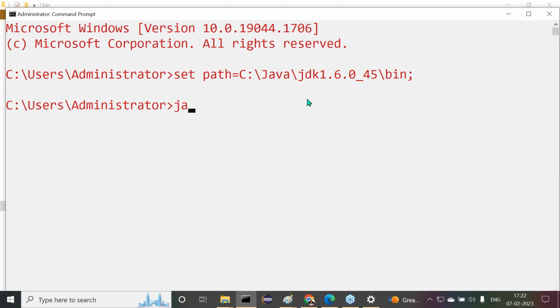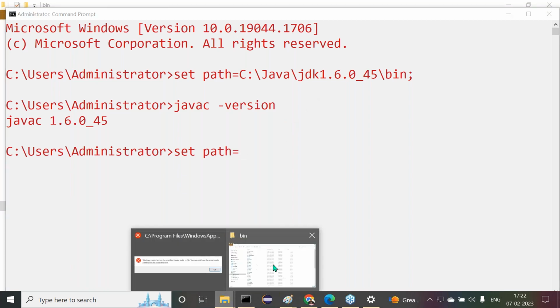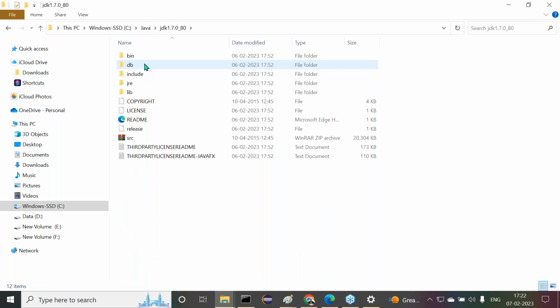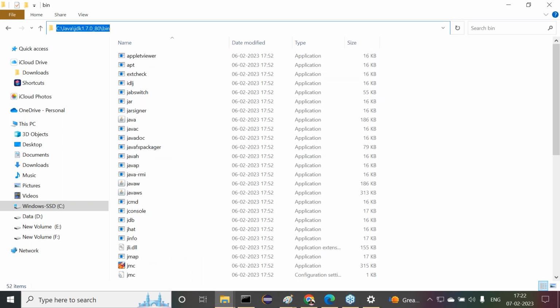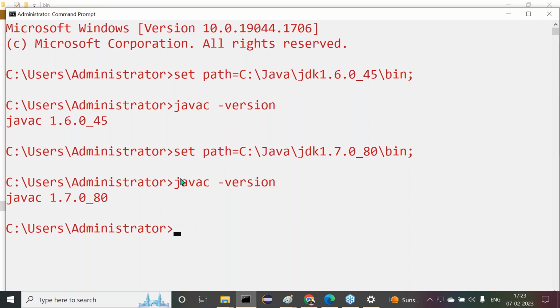Right? Now, okay. javac space hyphen version. What are we getting there? javac 1.6.0. Next one, set path equal to, and this time I want to go for JDK 1.7.0 underscore 80 bin. Now let me copy this, paste here, then semicolon. All right, sir. What we are getting there now, you can understand. javac space hyphen version, that we are getting there clearly. Right, sir. Next one is click on the enter button. Now here we are getting this 1.7.